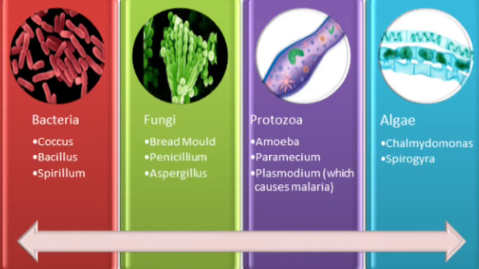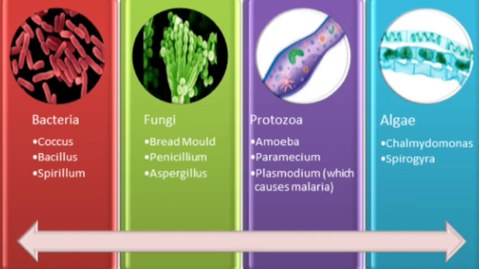Diseases like dysentery and malaria are caused by protozoa, whereas typhoid and tuberculosis are bacterial diseases. Microorganisms may be single-celled like bacteria, some algae, fungi and protozoa, or multicellular such as algae and fungi. They can survive under all types of environment, ranging from ice-cold climate to hot springs and deserts to marshy lands. They are also found inside the bodies of animals, including humans.